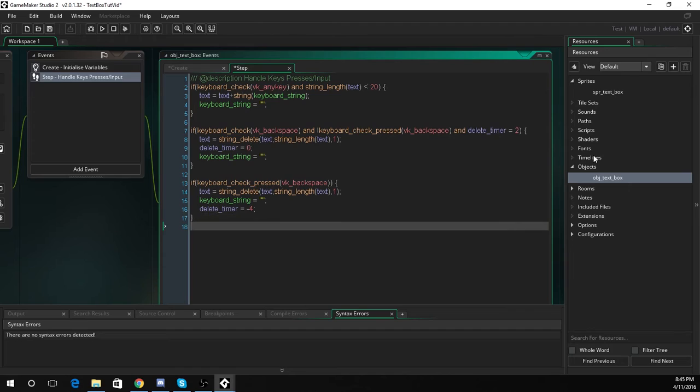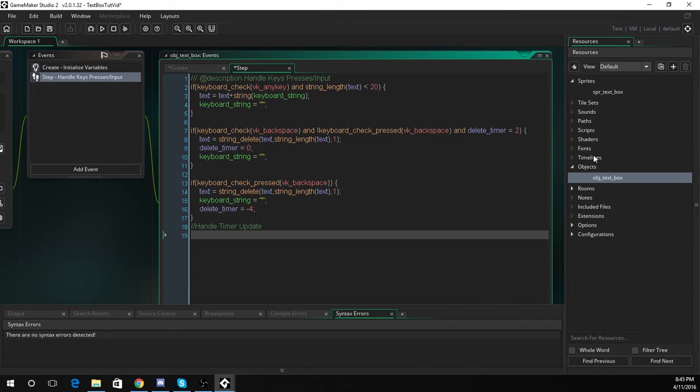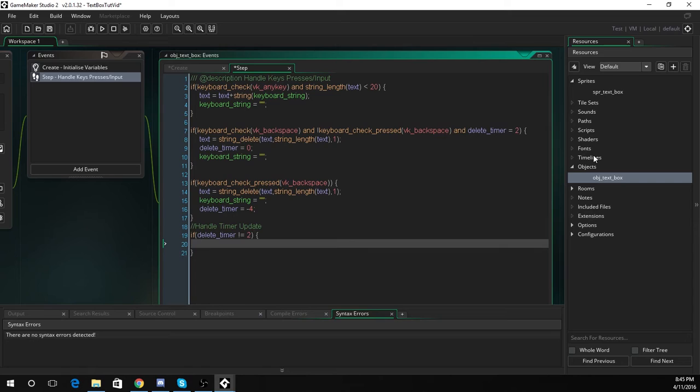So now for the last piece of code in this script, we're going to handle the update so the timer can change and we can delete more, because if we didn't do that then we would just be able to delete once but never again. So now what we're going to do is go if delete timer does not equal 2, so this is just checking if the variable is not 2, then we will just add 1 to the delete timer. So it's with the ++ that simply just adds 1. Right, so now we've finished our step event.